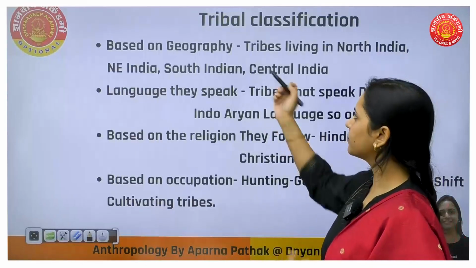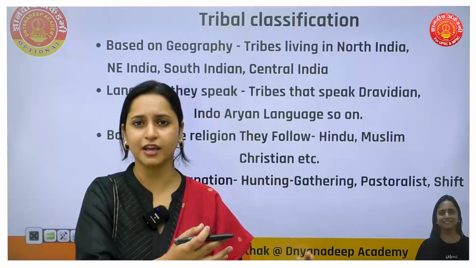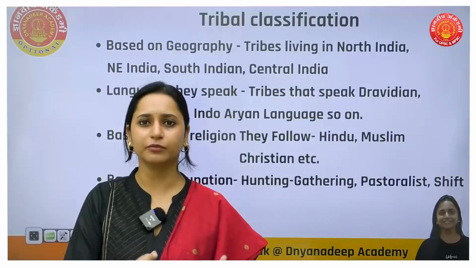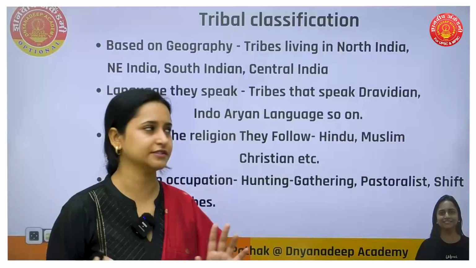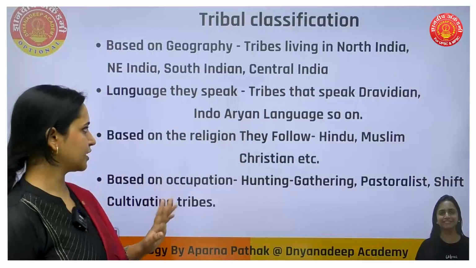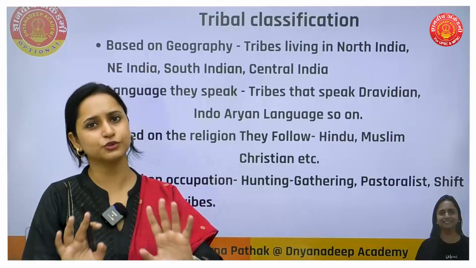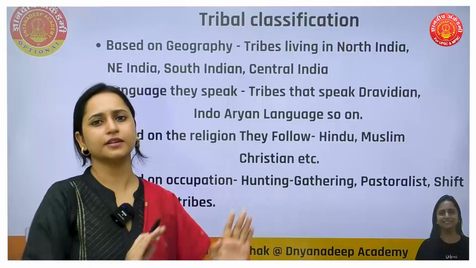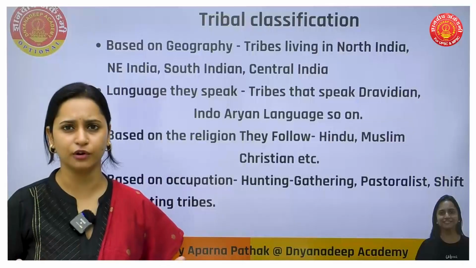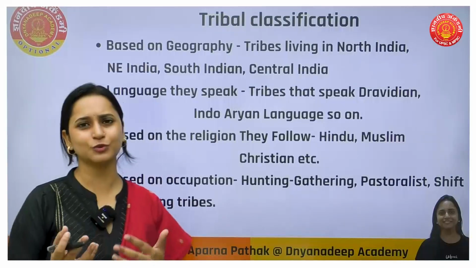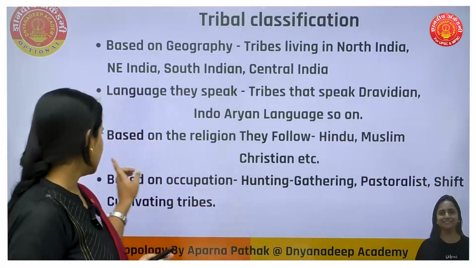How? So based on geography, tribals living in different geographical regions: northeastern tribes, southern tribes, central Indian tribes, north Indian tribes. So different regions के different tribes हैं, तो उनको हम categorize कर दिए. Okay, next is language they speak. So Indo-Aryan, Dravidian, so they are different languages. Based on those languages we classified, these are Indo-Aryan tribals, these are Dravidian tribals. Okay, next we have based on the religion they follow. So this is very common, just like Hindu, Muslim, Christianity. So tribal people also follow these kinds of religions.